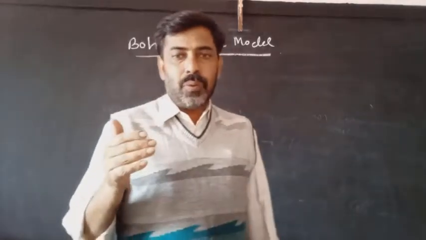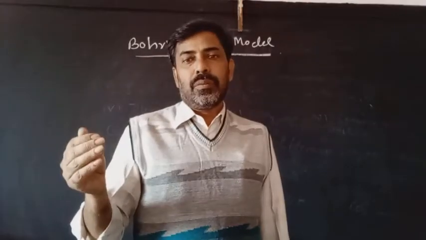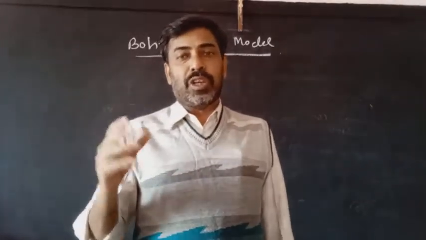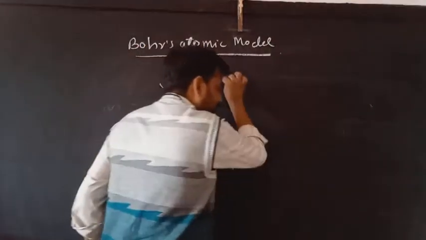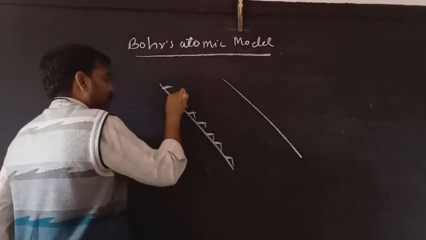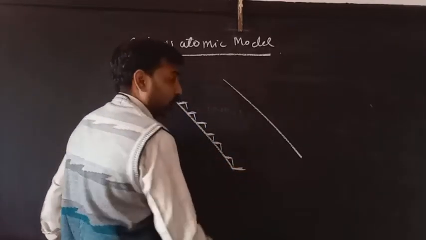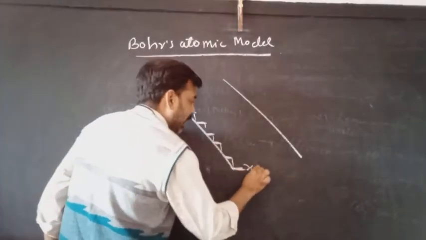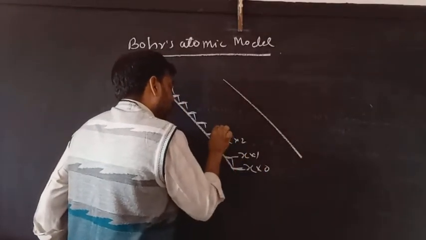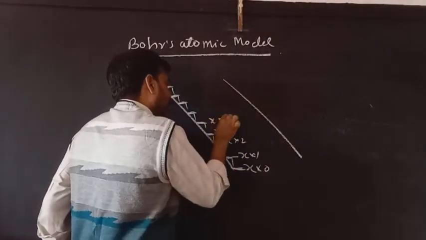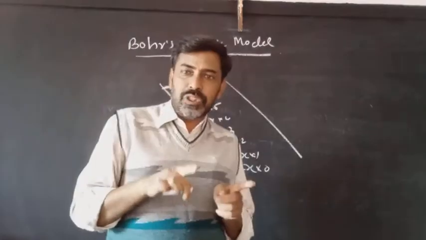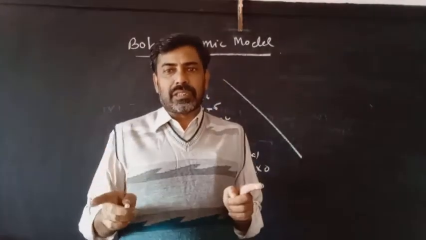If any value is a multiple of some specific smallest value, then that system will be called a discrete value. For example, if these are ladders and you are climbing here, if you consider the height of each of the steps to be x, then what will be the possible heights for you? Here the height will be x into 0, in the next case x into 1, x into 2, x into 3, x into 4, x into 5, x into 6 and so on. That means your height will always be an integral multiple of x.